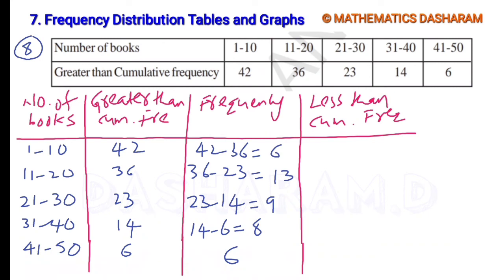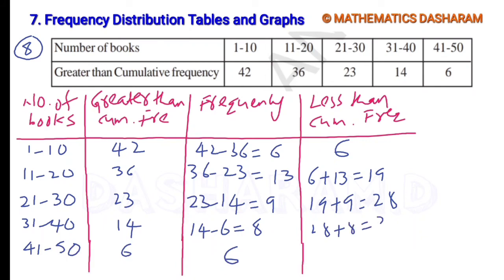So next, the less than cumulative frequency. Here we already have the original frequencies of the respective class intervals. Using them, let's write the less than cumulative frequency. First frequency 6 as it is. 6 plus 13 is 19. 19 plus 9 is 28. 28 plus 8 is 36. 36 plus 6 is 42.